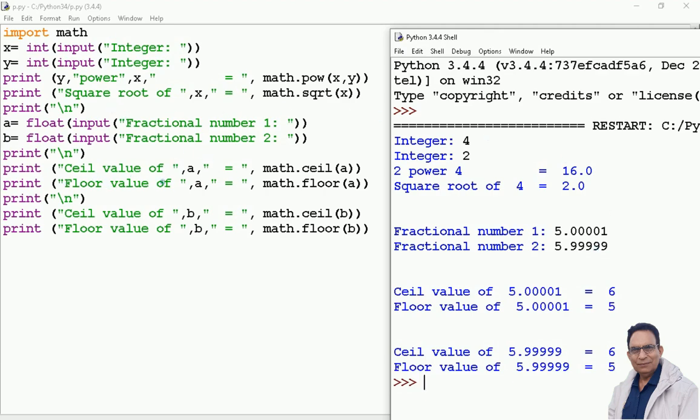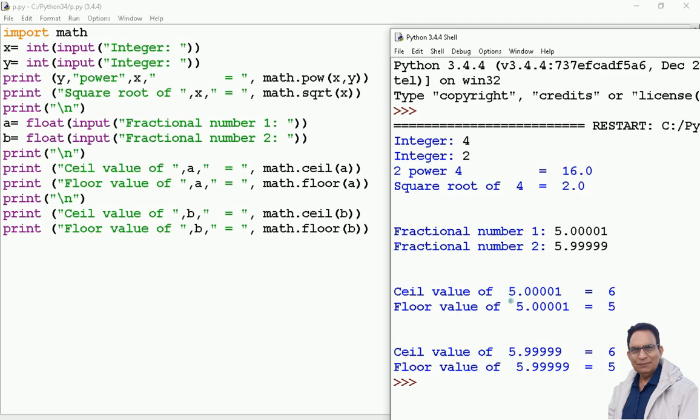It says ceil value of A is math.ceil A. What is A in my case here? 5.00001. It is a very small value, and in mathematics we generally drop it. But what are we getting? 6. If there is any fractional component over here, then the answer will be 6.